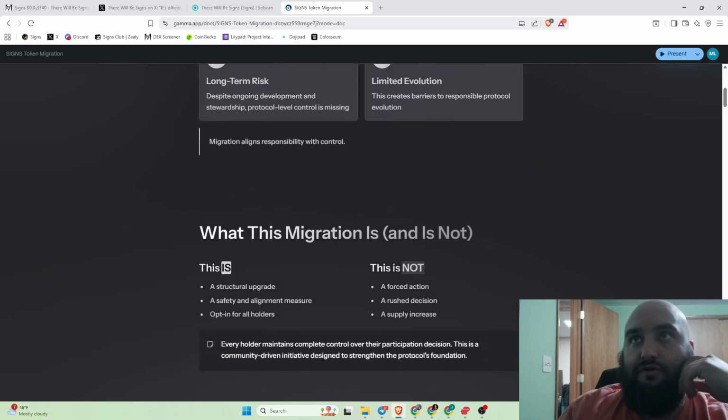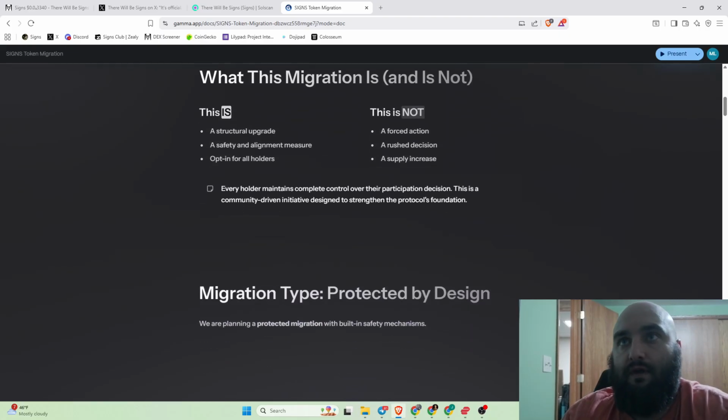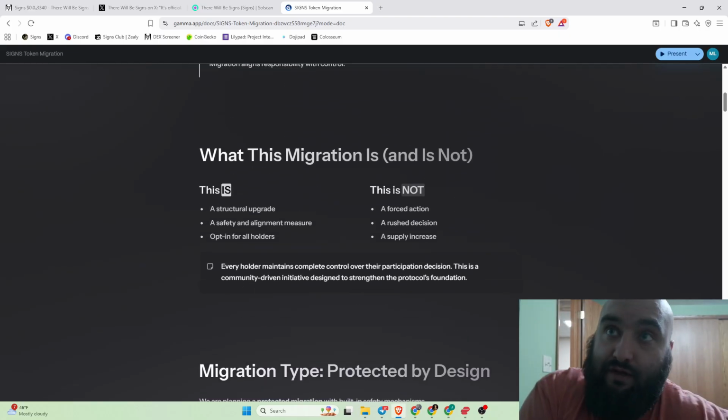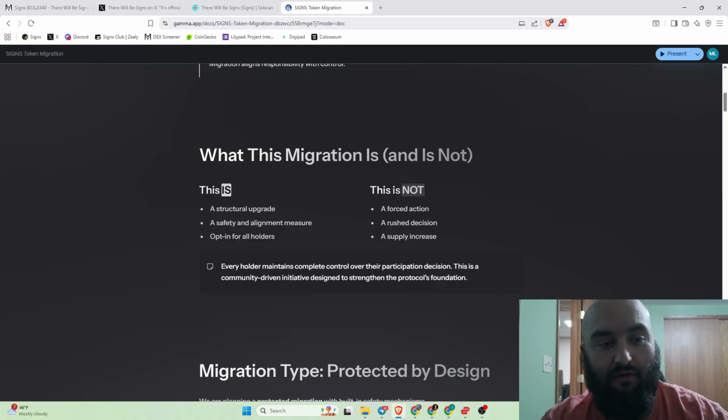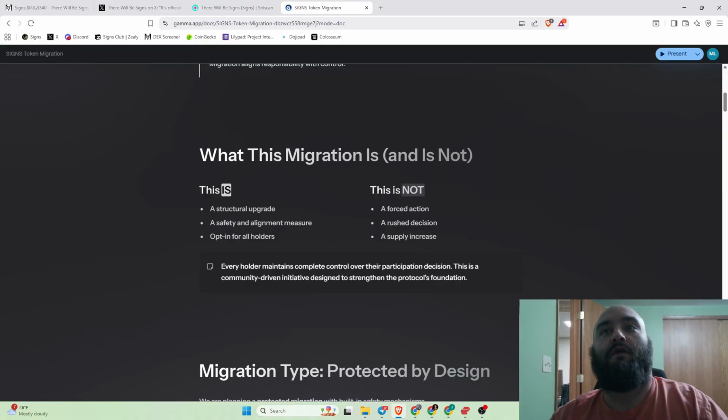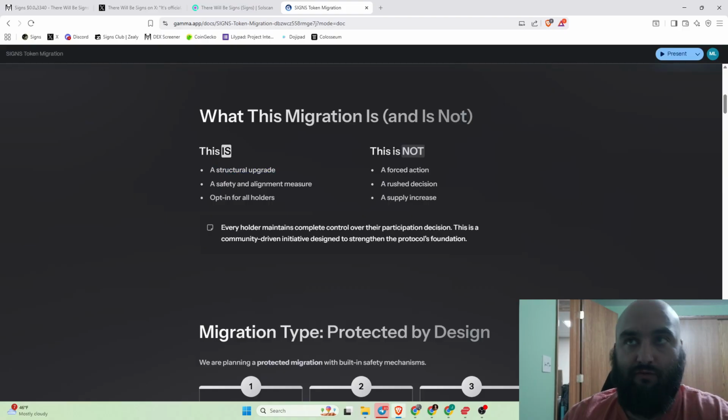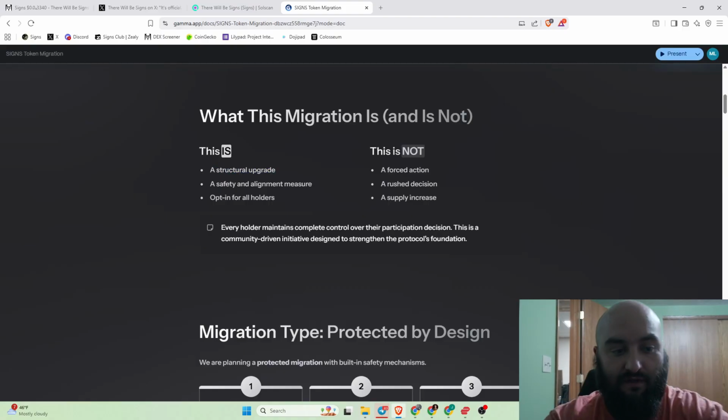And the barriers. So this migration is aligning responsibility with control. I want to be responsible for all the underlying data that comes with being the developer of the token. So this is a structural upgrade. This is not something that is just cosmetic. We're doing this for a reason.